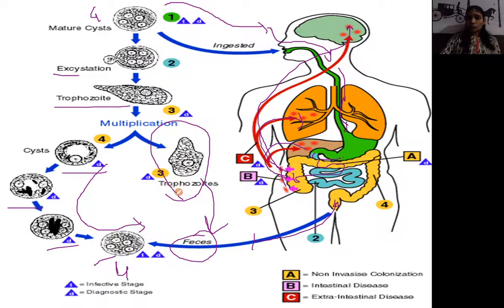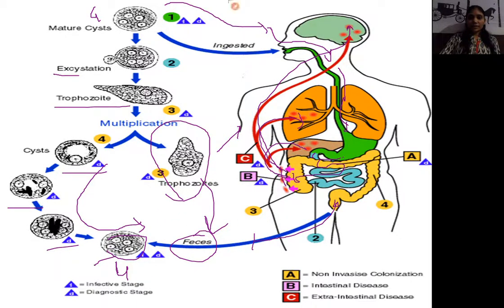But what happens? Trophozoites cannot survive in the outer environment. Why? Because the cyst has a cyst wall, but that trophozoite does not have any cyst wall. So because of that, they can be easily killed or destroyed when they leave the body cells. Okay, but whenever they are present within the body, they damage different parts of the body. Okay, so these are the different stages of that amoebiasis in the body cells.